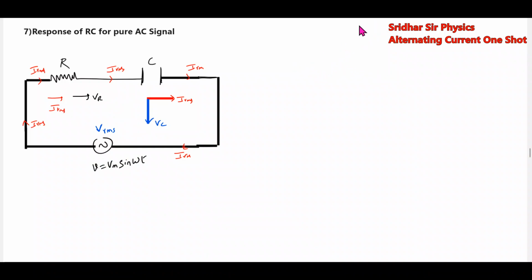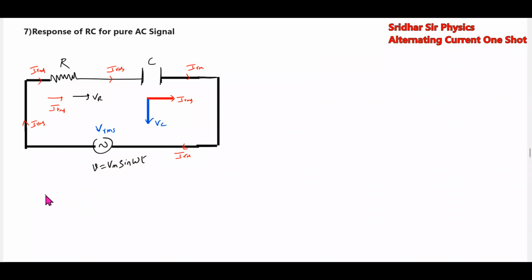When you draw this vector diagram, there's a voltage VR, then the current also. Then VC will be, I'll redraw it properly.